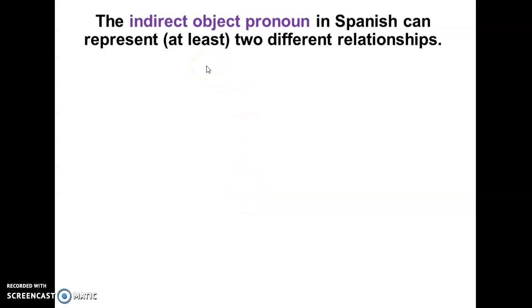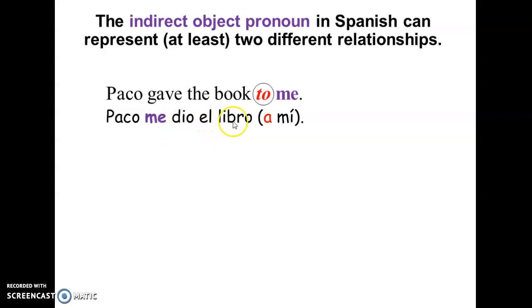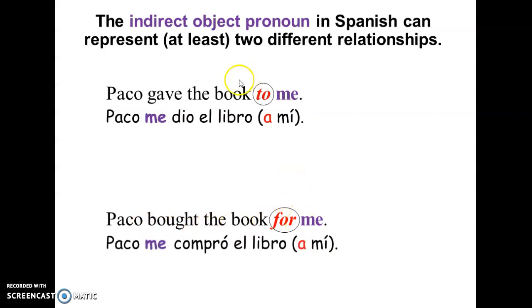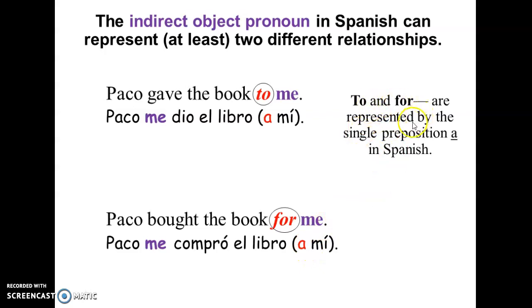So the indirect object pronoun in Spanish can represent at least two different relationships. Using the same example we had before, Paco gave the book to me. So Paco me dio el libro a mí. Or Paco bought the book for me. Remember, we use to or for to express these pronouns in Spanish. Paco me compró el libro a mí. And so in both cases, to and for are represented by the single preposition a in Spanish.